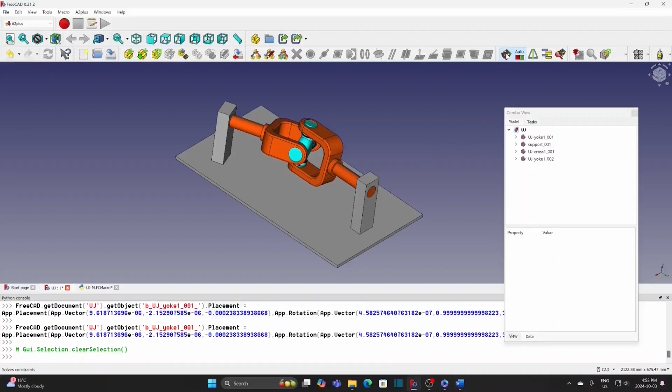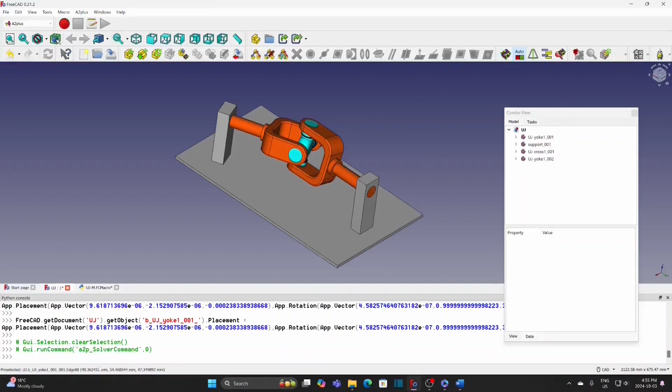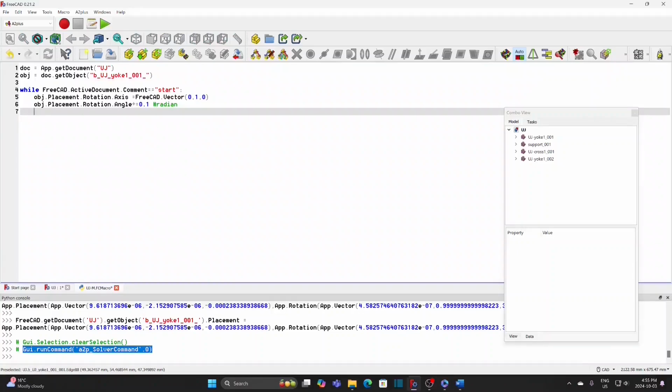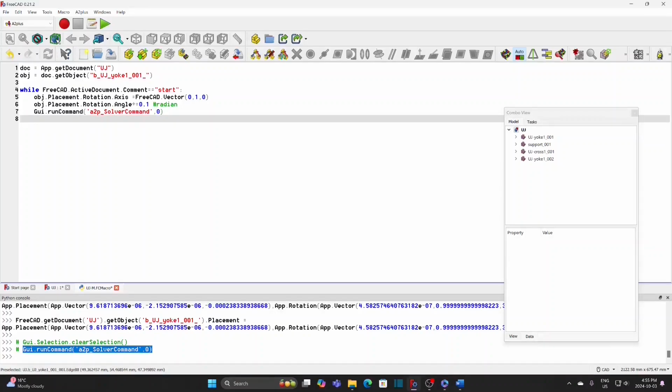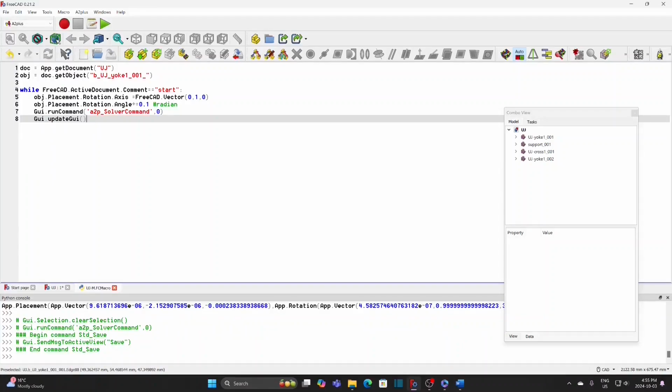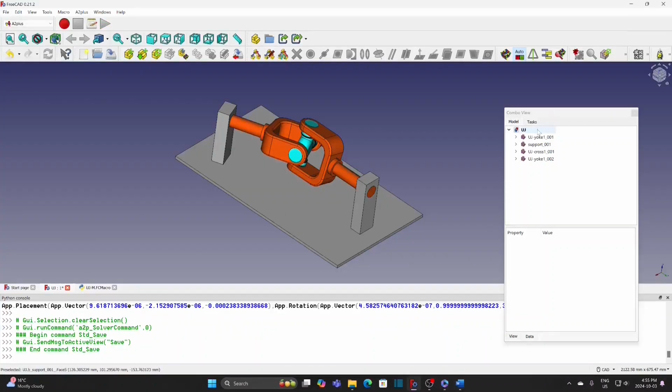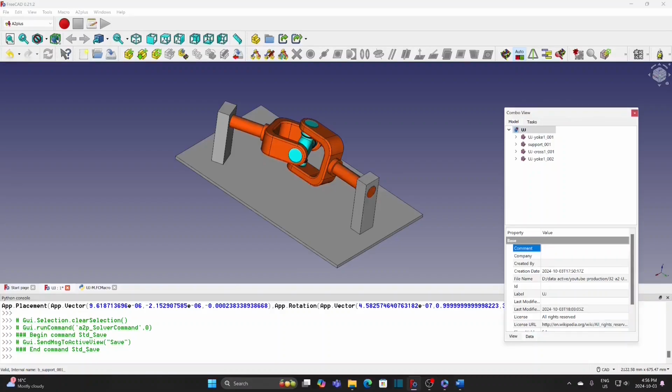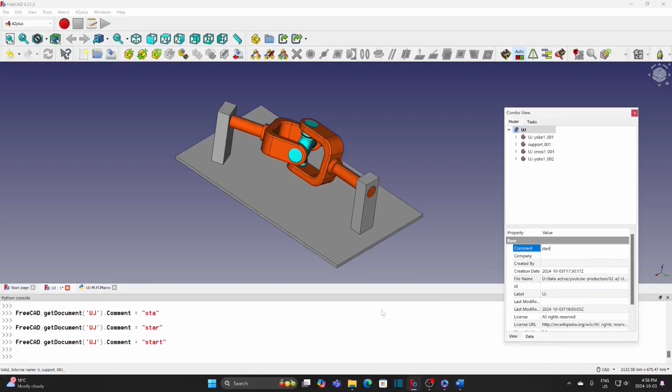Click the Solve Constraint button, and we can find the corresponding Python code in the console. Copy and paste it in the macro. The last command is to update all the windows. Save the macro. Now enter Start in the command. We can also use a command in the Python console to enter the command.